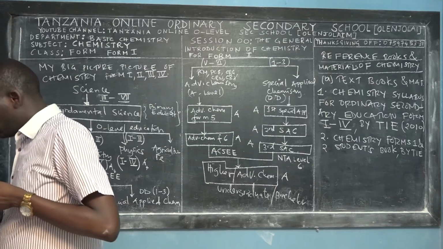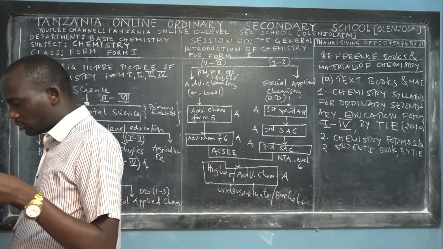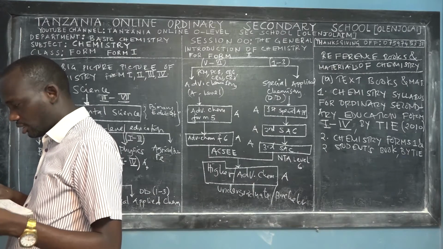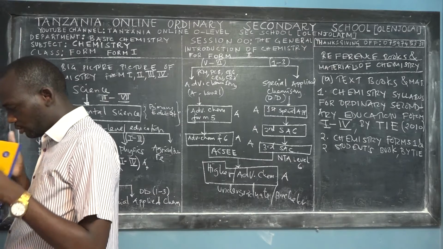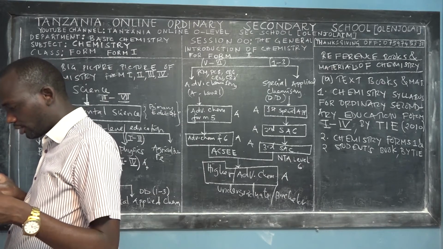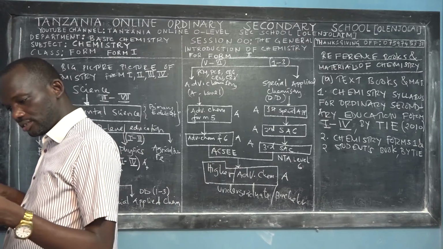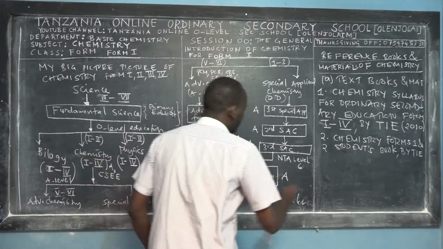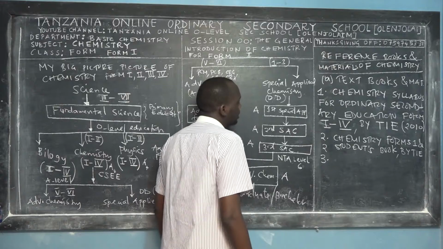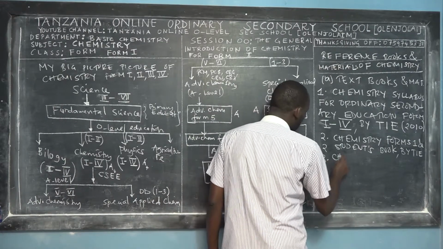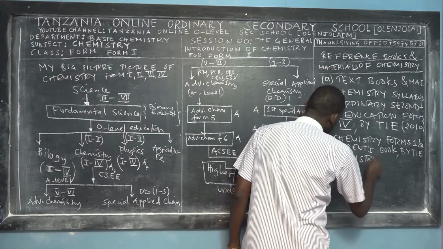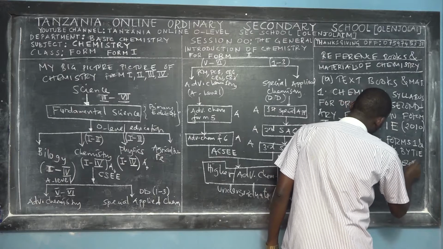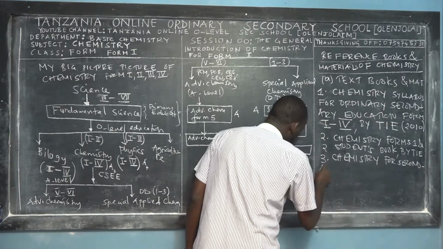So the third reference book for chemistry, for Form 1 and Form 2, is a book we call Chemistry for Secondary Schools.